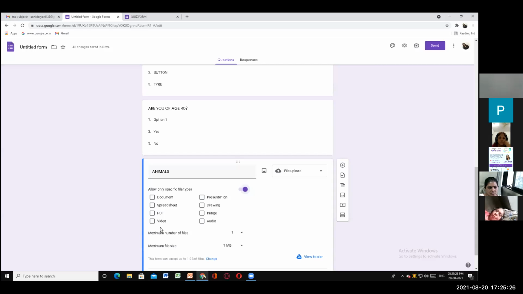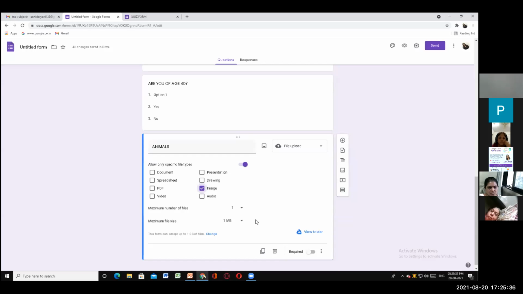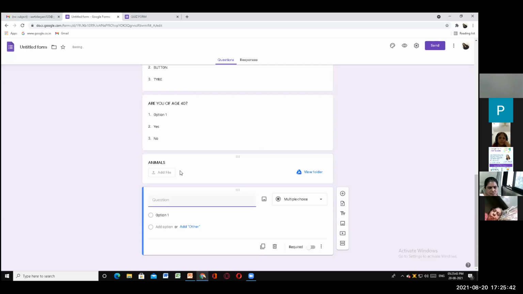You have to click the bar. Probably now I want to take an image. I will click on image because I want to upload a file as an image. And then you will get it here, the icon to view the folder. You can view the folder over here.